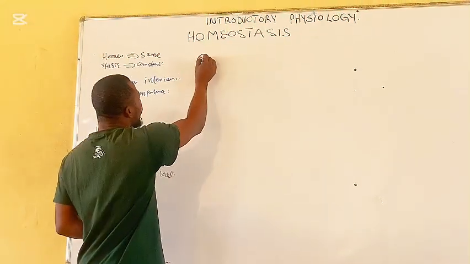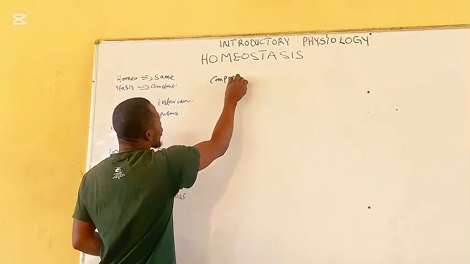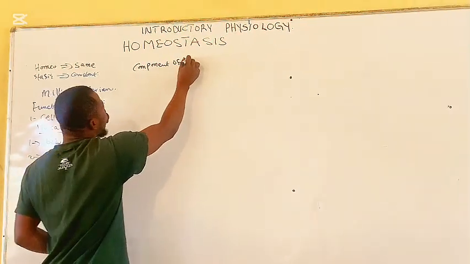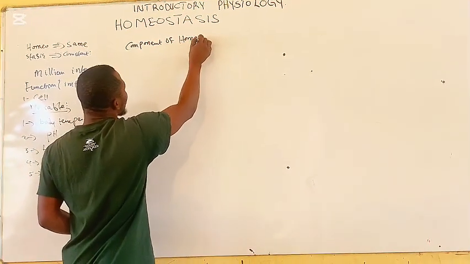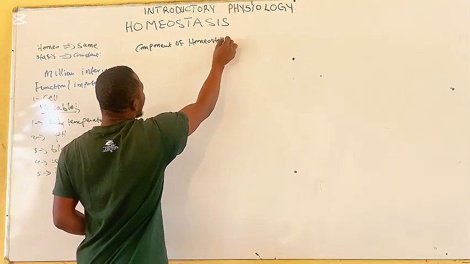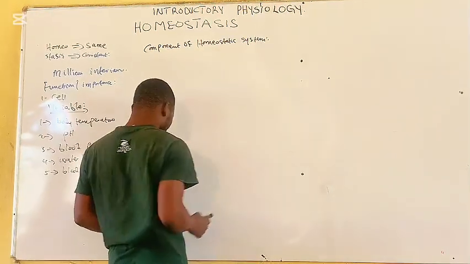Next are the components of the homeostatic system.